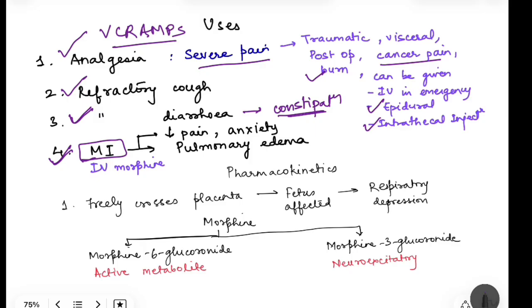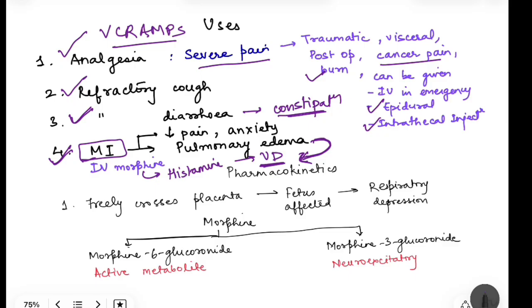Second, because morphine is releasing histamine and it is causing vasodilation, this vasodilation is more in case of systemic vessels. Pulmonary vessels also dilate, systemic vessels also dilate. But because systemic vessels dilate more than the pulmonary vessels, fluid from the lungs can move into the systemic vessels. So it relieves the pulmonary edema. Okay, so these are the uses of morphine: analgesia, refractory cough, refractory diarrhea, and IV morphine in case of myocardial infarction.